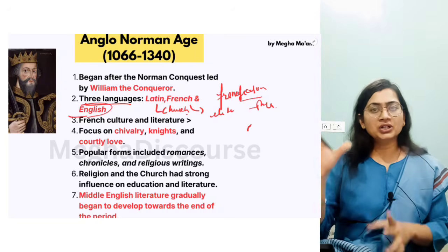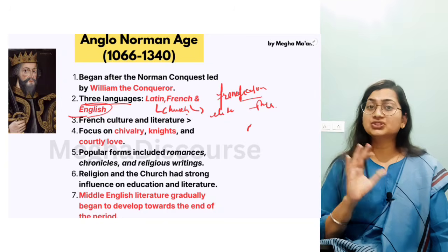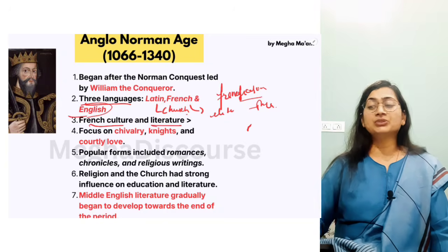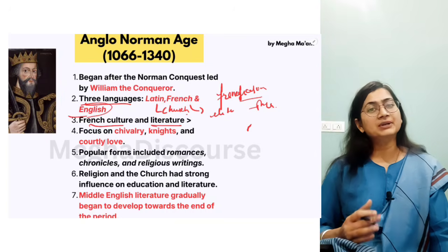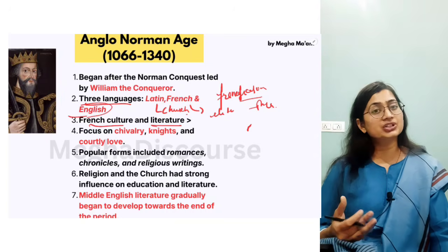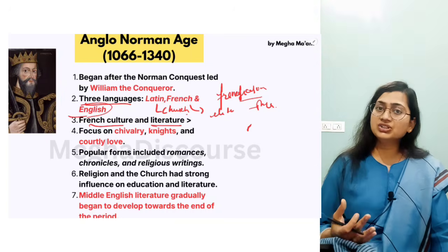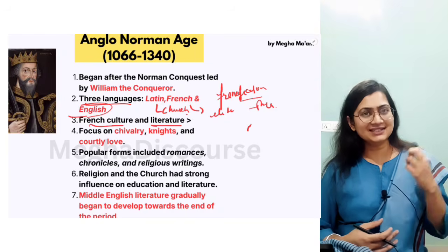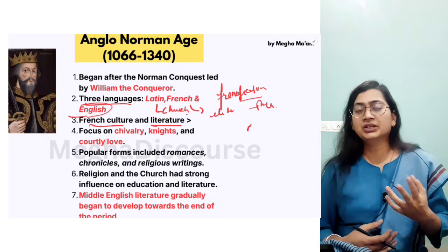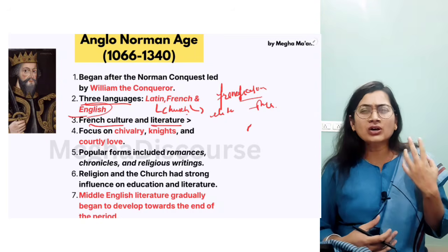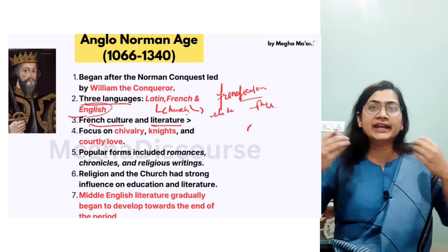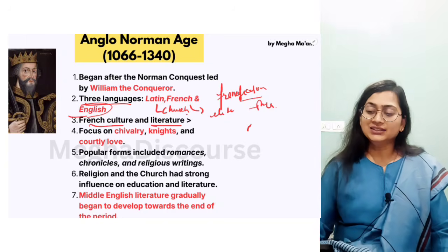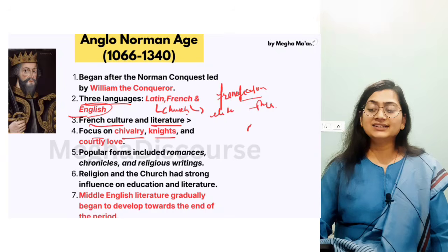I have written all the important points in that slide, so you just have to read that slide again and again. Then there is French culture and literature, because the Normans were French inhabitants. When they came, they brought their culture with them, so there was a change in cultural aspects. When a person comes, he brings his culture, his philosophy, his spirituality, his ideas. So the change in ideology can be seen in society. Simple fact. Then they focus on chivalry, knights, and courtly love.